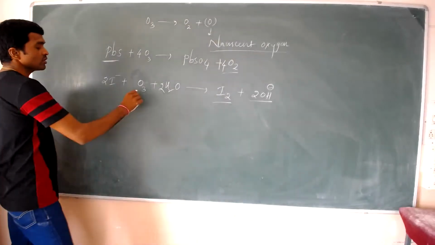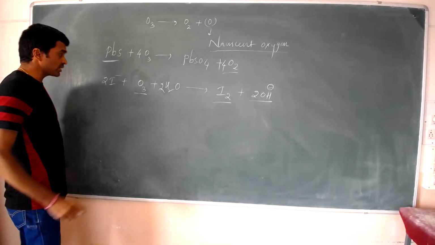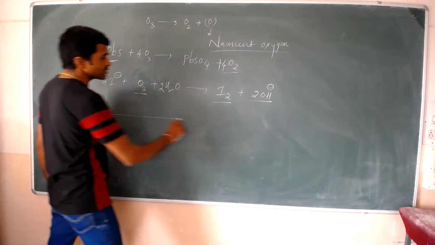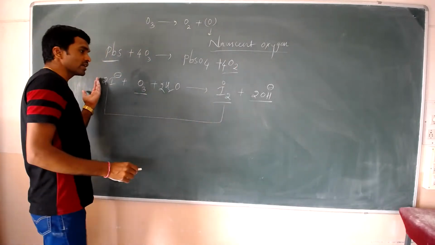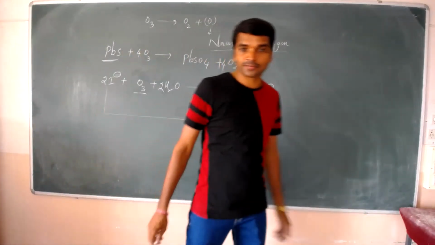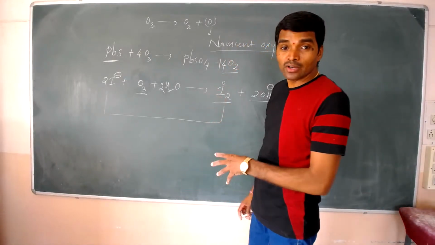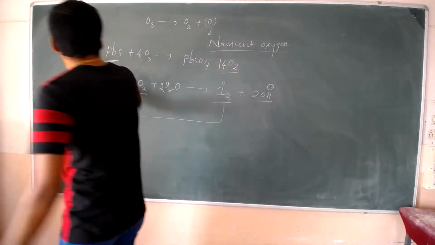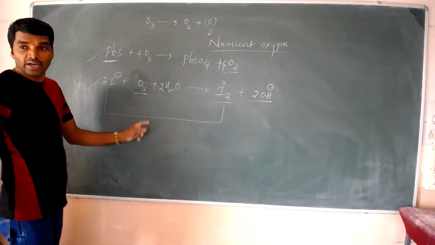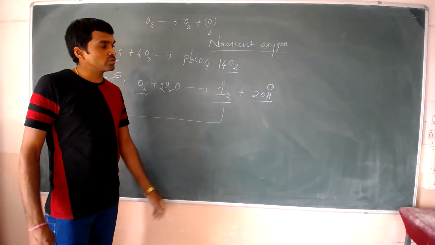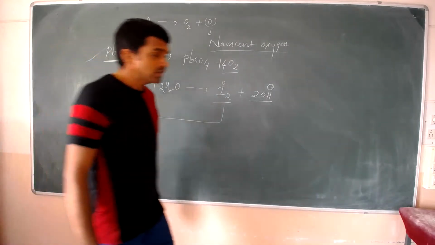I'm telling you that ozone is a highly oxidizing agent. The iodine oxidation state goes from minus 1 to 0, the iodide itself undergoes oxidation. Okay, so ozone is a very powerful oxidizing agent. These two reactions are very, very important to see. Okay, right.